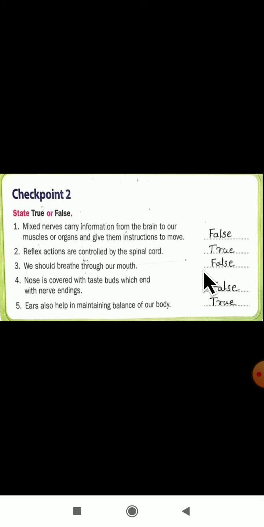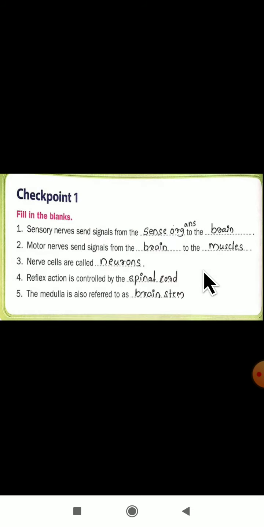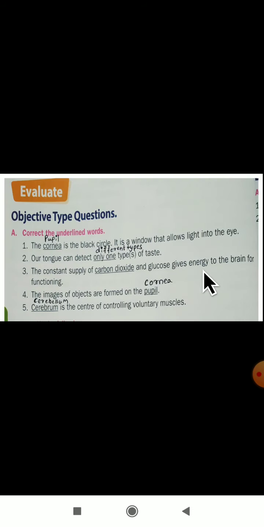Dear students, so what is the work now? You have to write check point number 1, check point number 2 and correct the underlined words, identify the following, match the following. In the next video class, I will solve the short and long answers. Till that, dear students, study well, complete your science fair book. Have a nice day. Thank you.